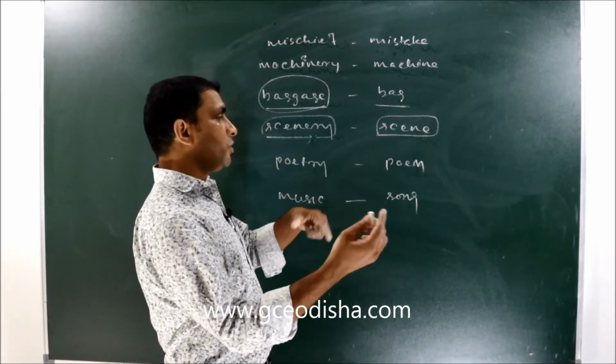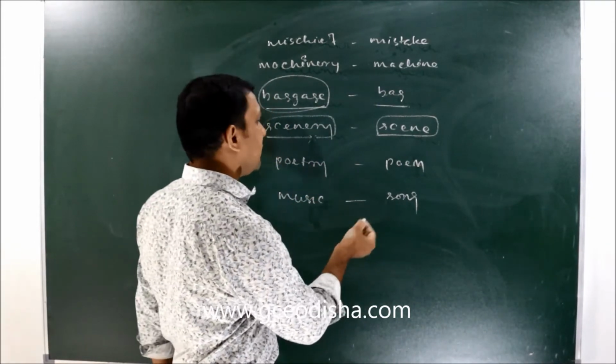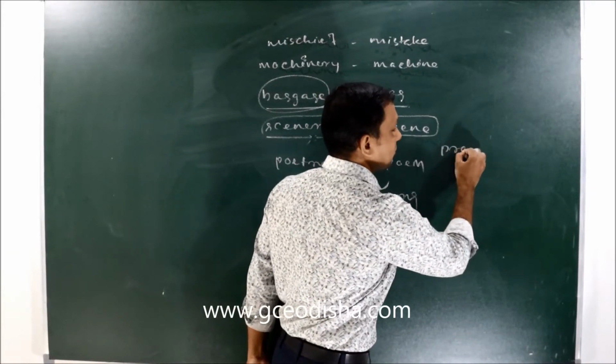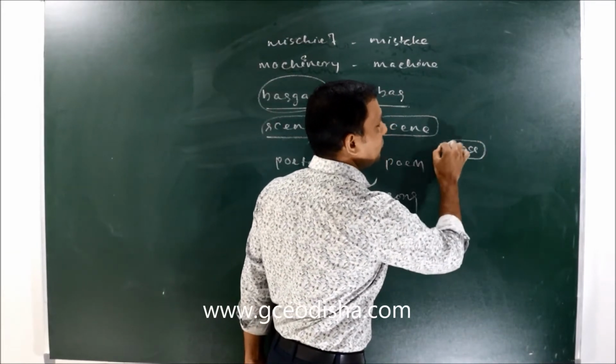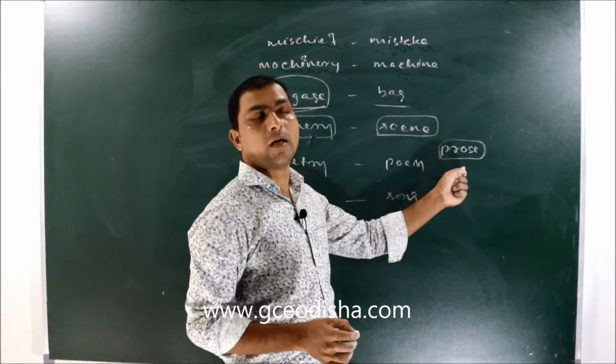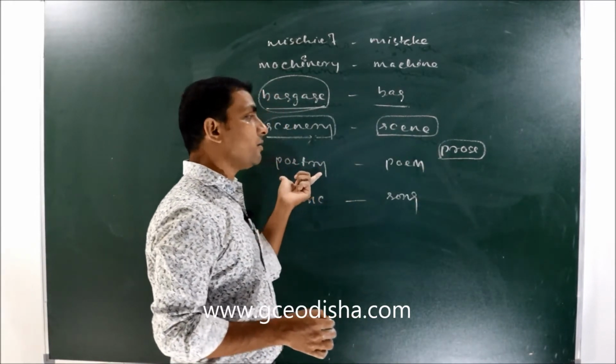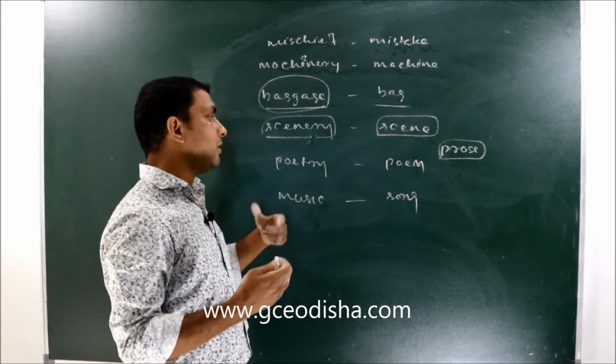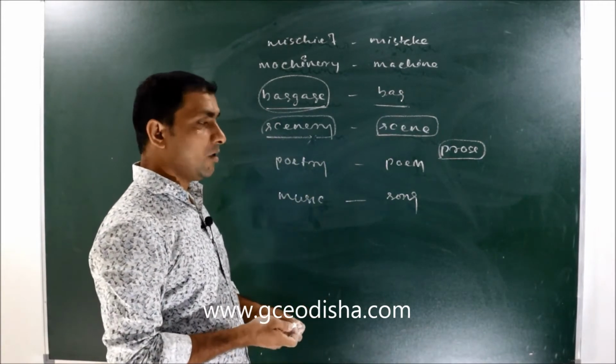So like prose, and when we say the word prose, prose is something which is written in paragraph form. Poetry is something which is written in stanzas. Understood?